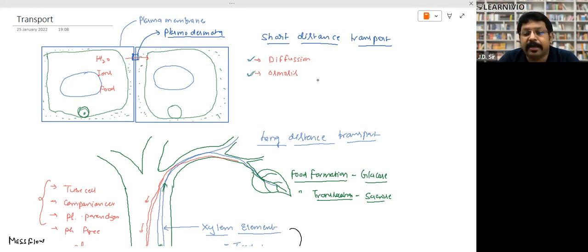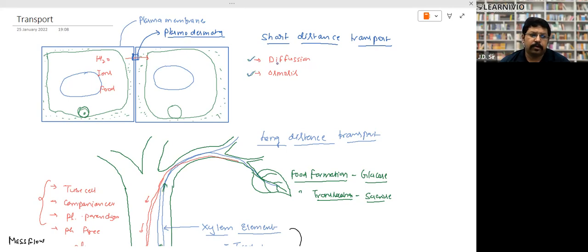Gases like ethylene. Ethylene is responsible for ripening of the fruit, and it is spread inside the fruit by the diffusion process, right? And hormones move here and there with the help of phosphorus. So there are two kinds of short distance transport, that is diffusion and osmosis. We will discuss diffusion in detail. You know that the movement of molecules from higher concentration to lower concentration is called diffusion, right? Osmosis is a different phenomenon, and we'll discuss osmosis. So there are two means of short distance transport, diffusion and osmosis, right?